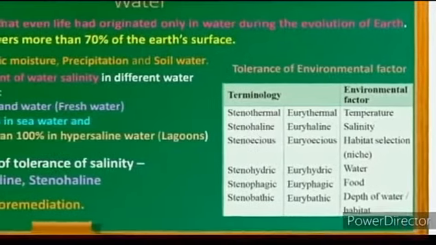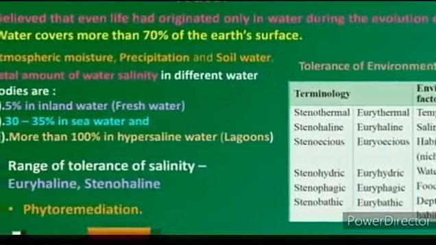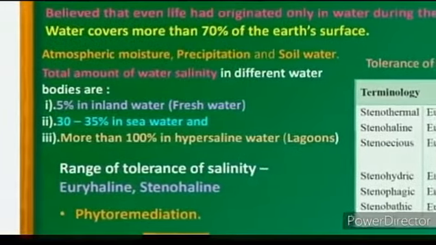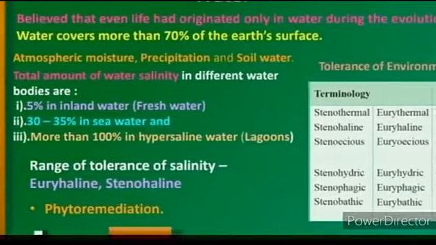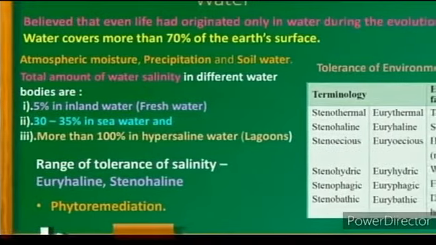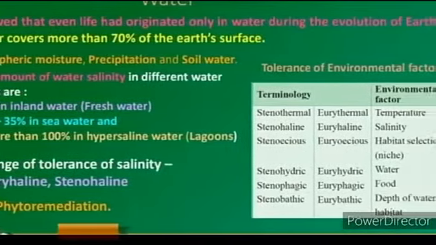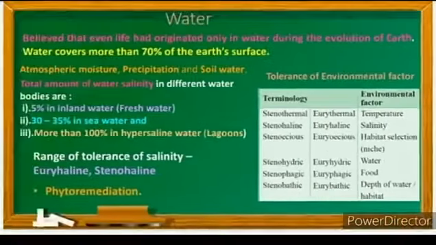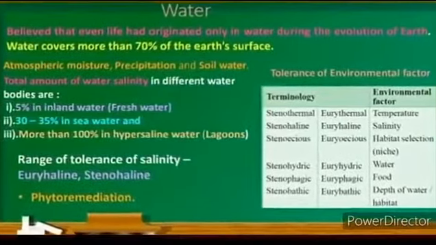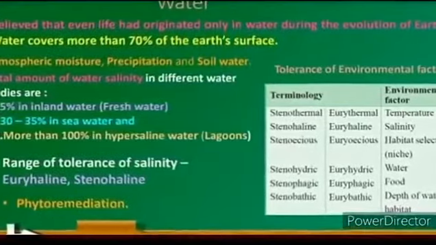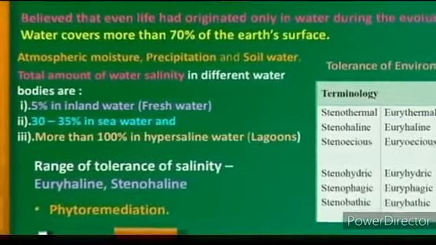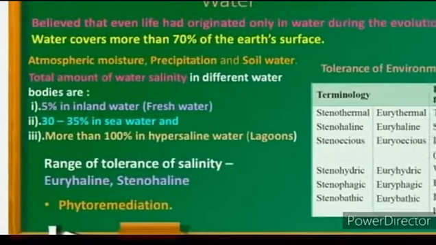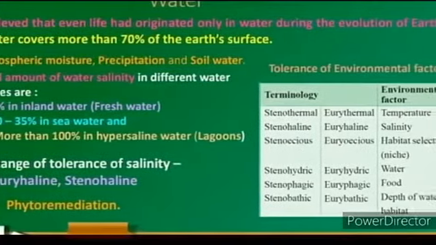It is believed that even life has originated only in water during the evolution of Earth. Water covers more than 70% of the Earth's surface. Water is classified, based on availability, in three ways: atmospheric moisture, precipitation, and soil water.